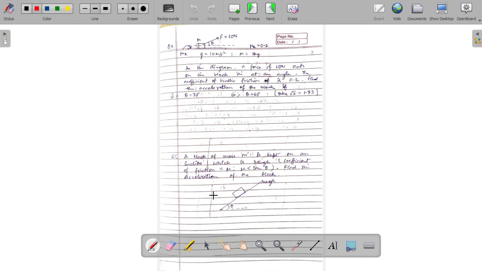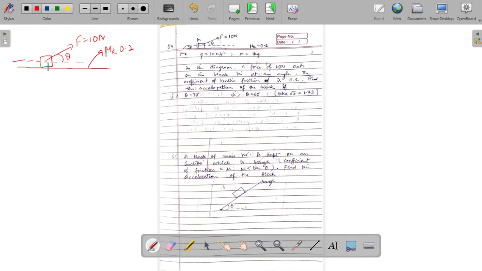In the next particular question, a block of mass m is kept on a surface of coefficient of friction 0.2. A force F equal to 10 Newton is acting on the block, and now we are going to pull the block instead of pushing that block.